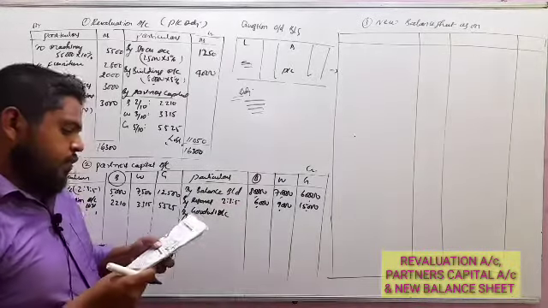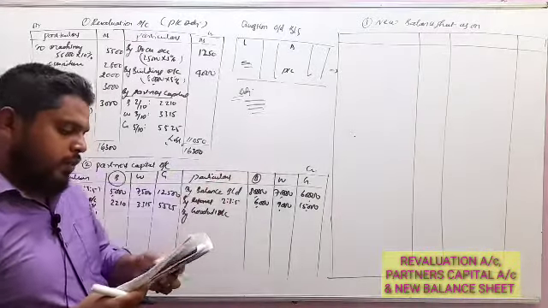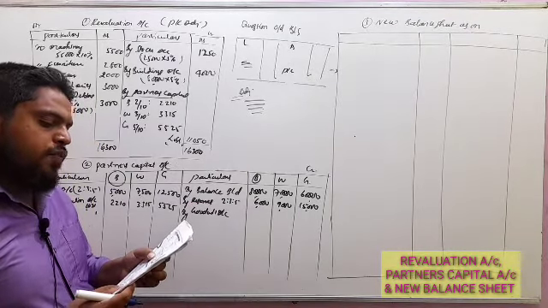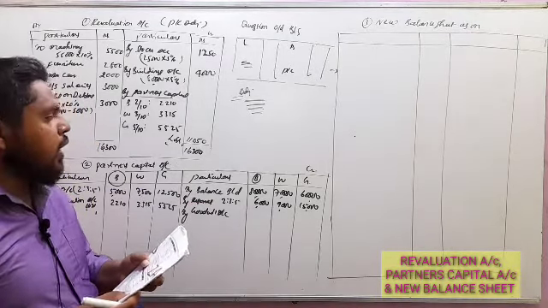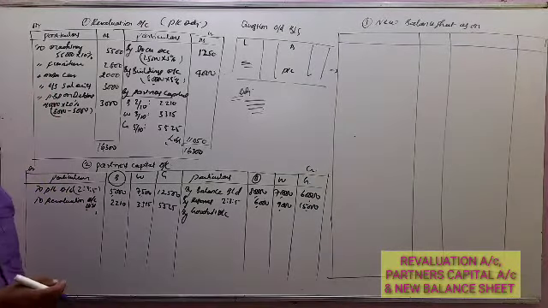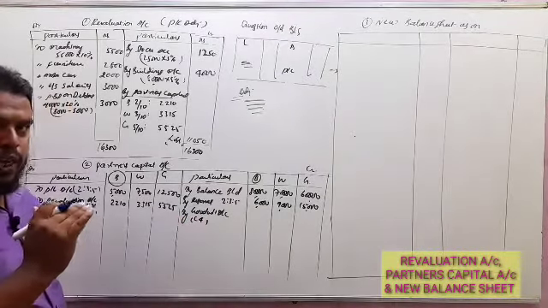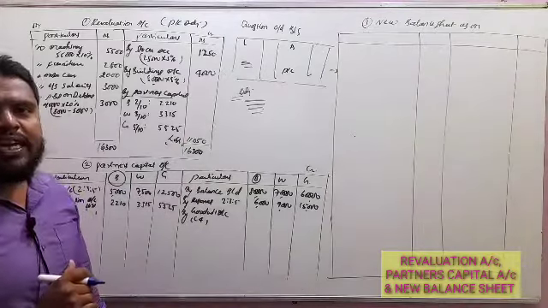So goodwill, see the adjustment. Goodwill of the firm is valued at 40,000, and the goodwill is to be created and written off. So this is case 4 here. In case 4, the goodwill amount is shared only to the extent of the retiring partner.